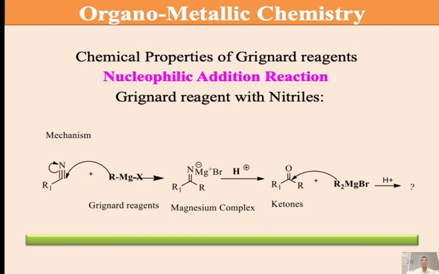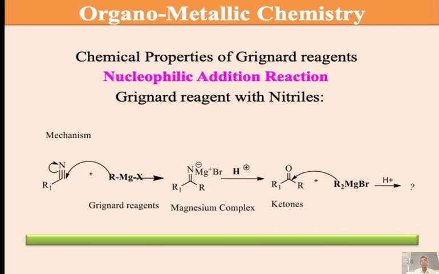So the imine on hydrolysis converts into ketones, carbonyl compounds. Again, one more equivalent of Grignard's reagent is required to convert into alcohols. R2, that's why we have to consider R2. Attack on electron deficient carbonyl carbon. The pi bond is shifted toward the oxygen and oxygen gets a negative charge. And we add here R2.